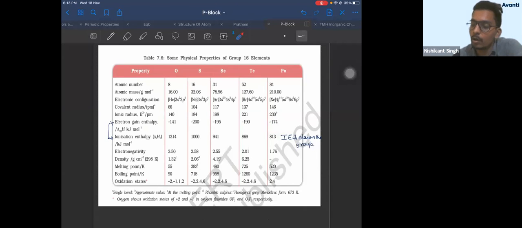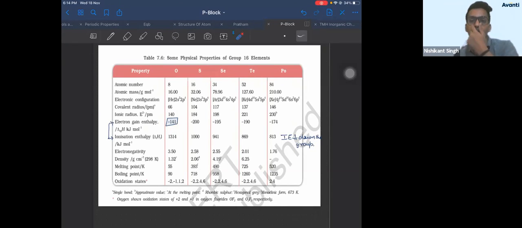What about oxygen? Oxygen has the least electron gain enthalpy. That means if you compare these elements, oxygen is the one with the least electron gain enthalpy. This is very, very important. When an electron is added to oxygen, very little energy is released. That means delta H is not very negative, so this process is not spontaneous. If this process is not spontaneous, it will not happen easily. That means oxygen cannot accept electrons easily.